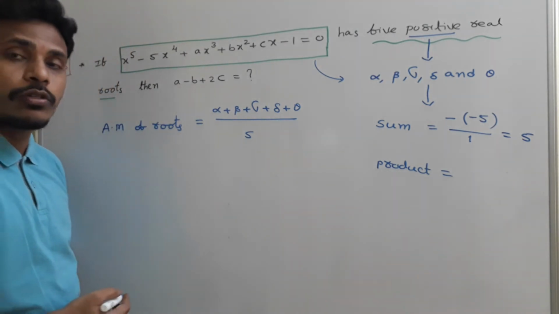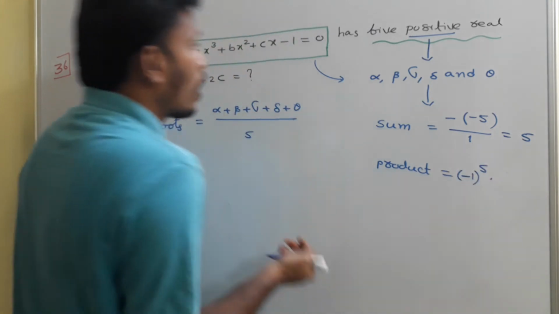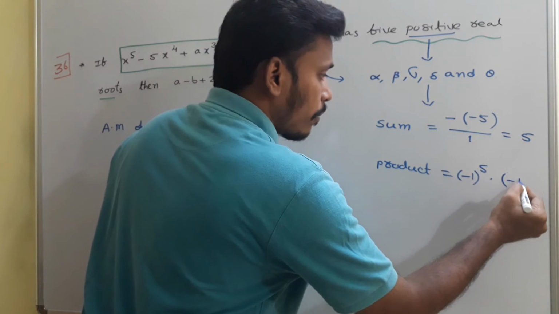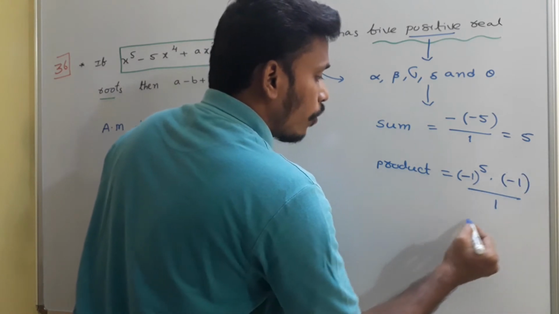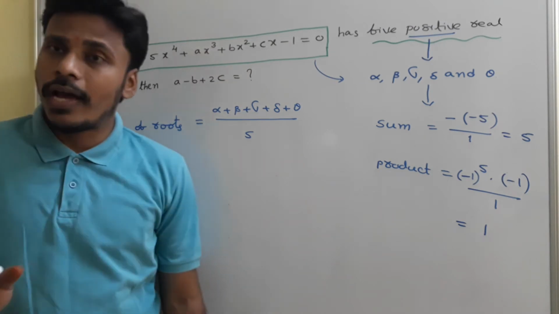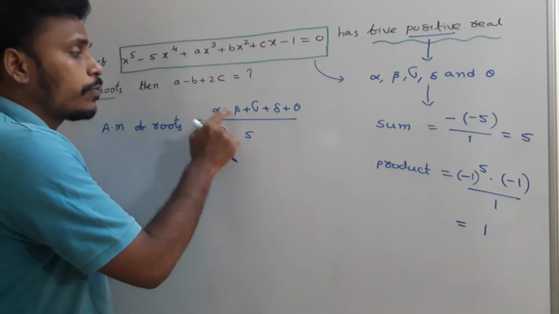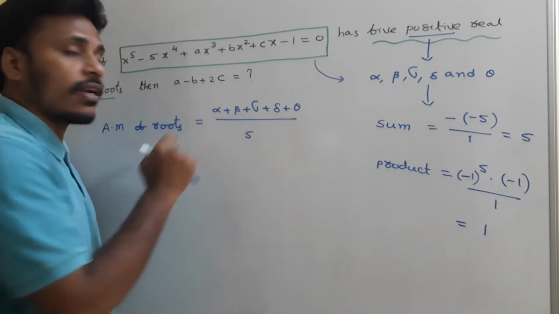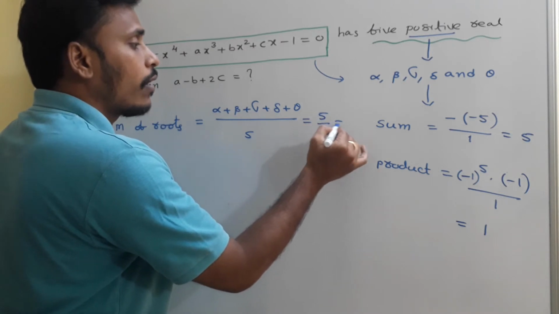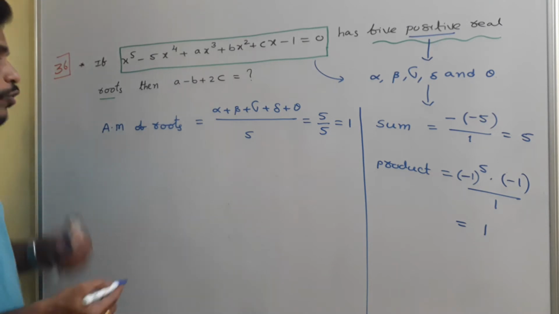And then the product of the roots. The product of the roots is simply minus 1 to the power 5 into the constant term divided by the leading coefficient. The constant term is minus 1 divided by the leading coefficient 1, and on solving you will get 1. So sum is 5 and product is 1. So the arithmetic mean of the roots is alpha plus beta plus gamma plus delta plus theta divided by 5, and that value is 5 by 5, which is 1. So the arithmetic mean of the roots is 1.